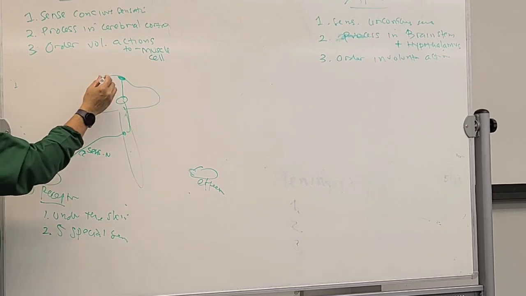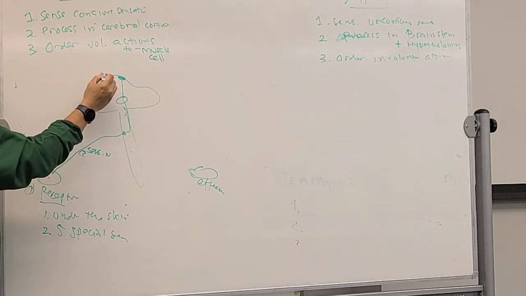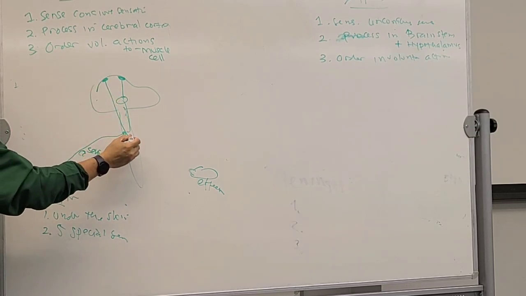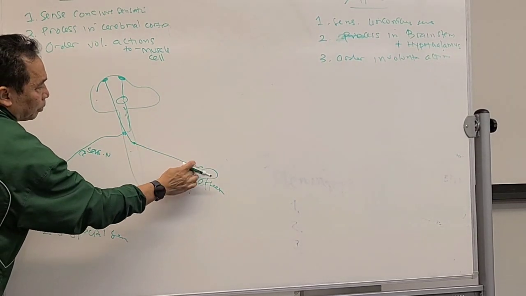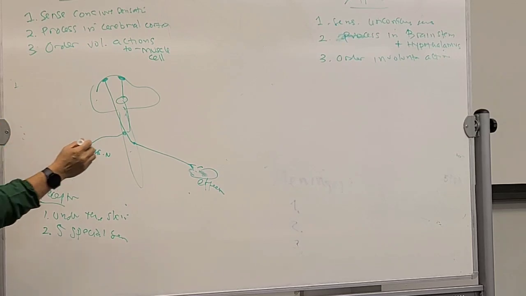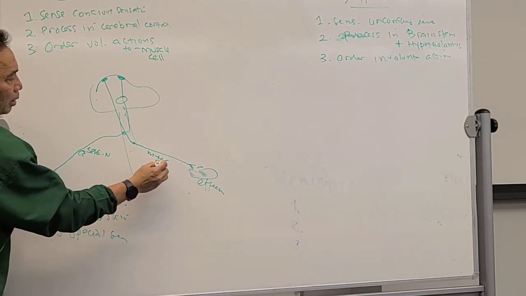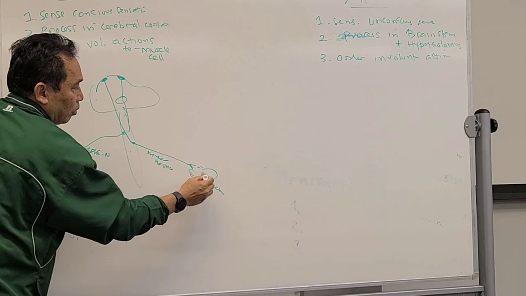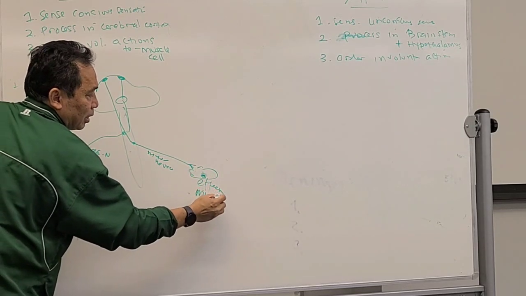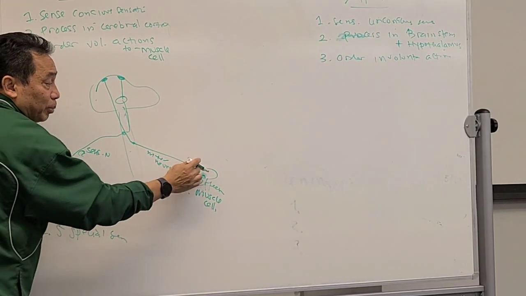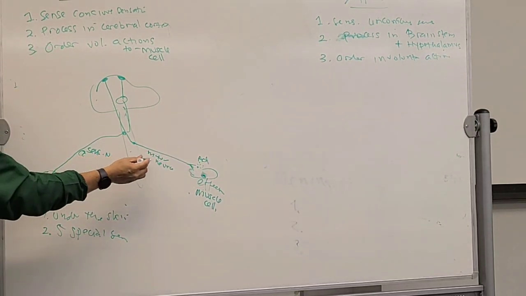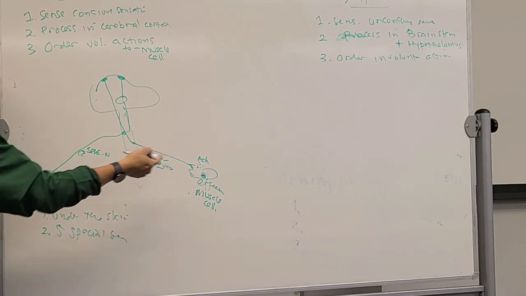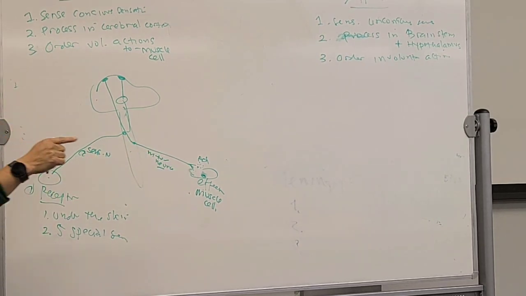Okay? And if it is an order, let's say coming from this side, which is also cortex, mostly pre-central gyrus, going down, over here, and then go to the effector. You see that one? And this is motor neuron. What is the effector? Muscle cell. Got it? What is the neurotransmitter released over here? Acetylcholine. Guess what? How many motor neurons? Only one. From CNS to the muscle. You got this one? It's going to be voluntary action.